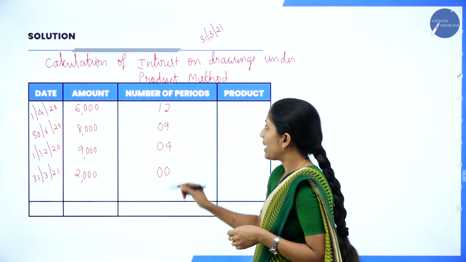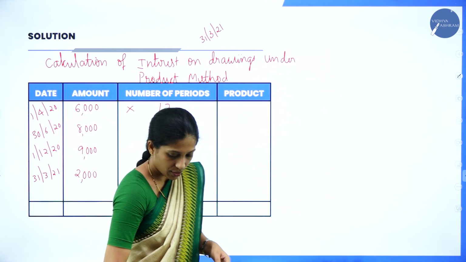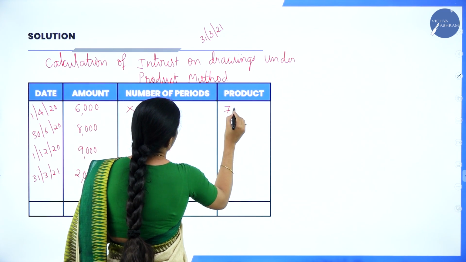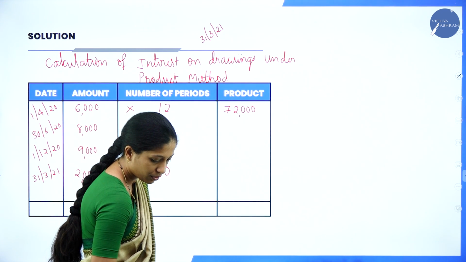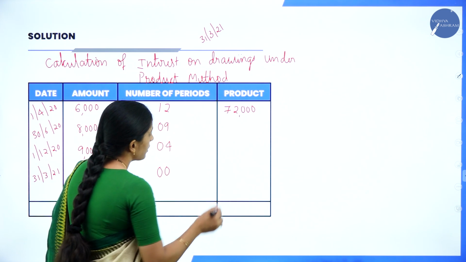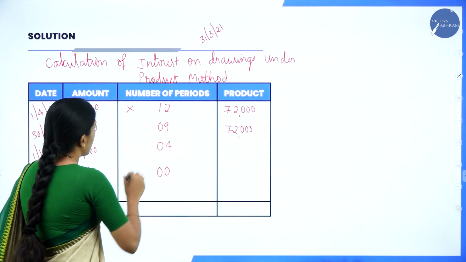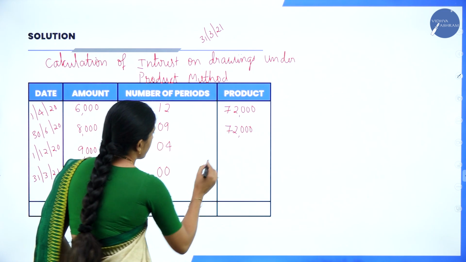Now you will multiply 6,000 into 12. So you will get 72,000. And here 8,000 into 9, that is 72,000. Next 9,000 into 4, that is 36,000.